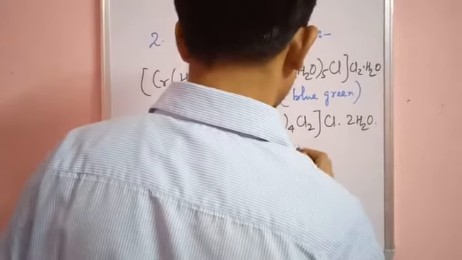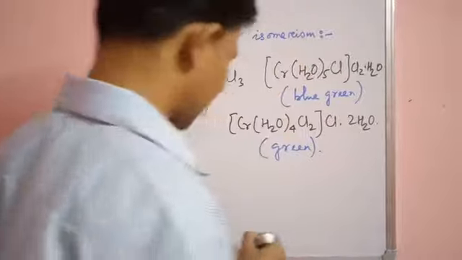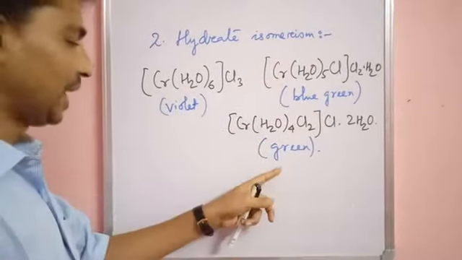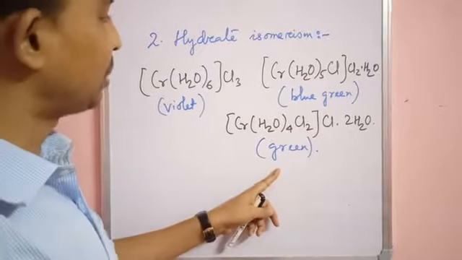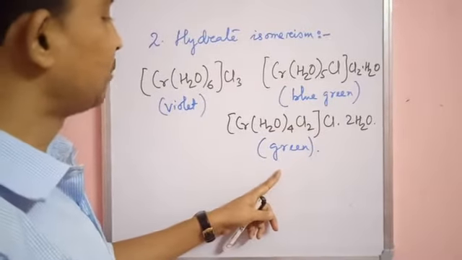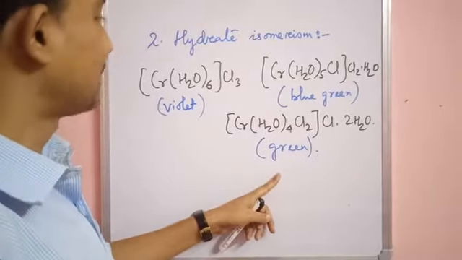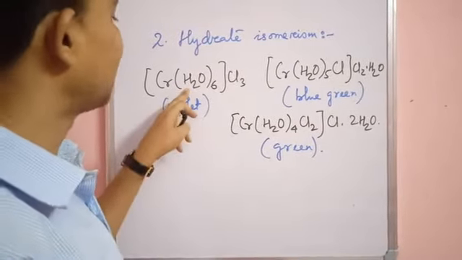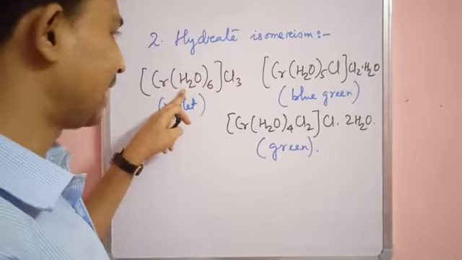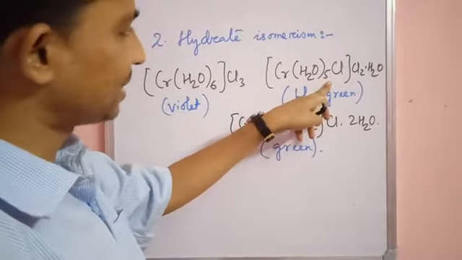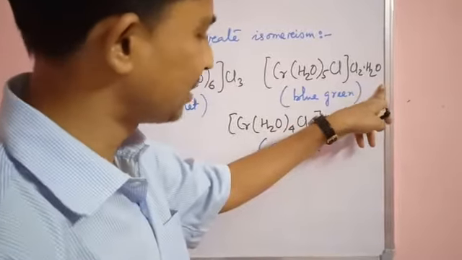So all these three compounds, 1, 2 and 3, have the same molecular formula but they differ in the number of water molecules present as ligands. In this one, the six water molecules are present as ligands. In this one, five water molecules are present as ligands and one water molecule is outside the coordination sphere.